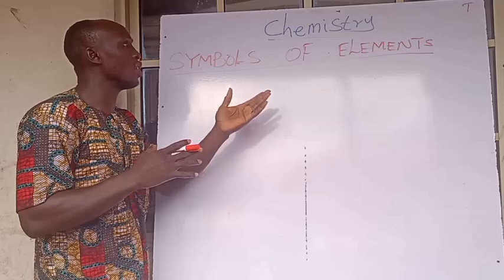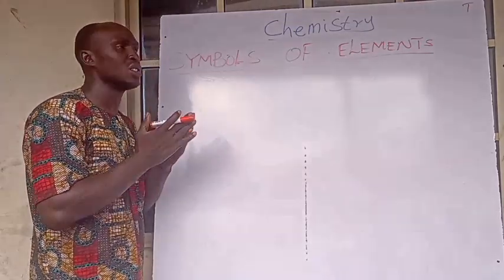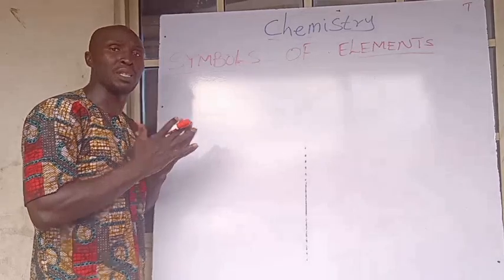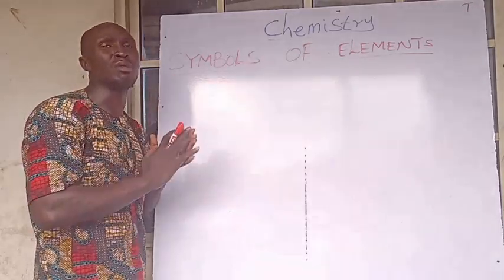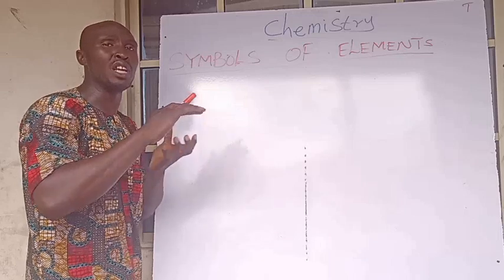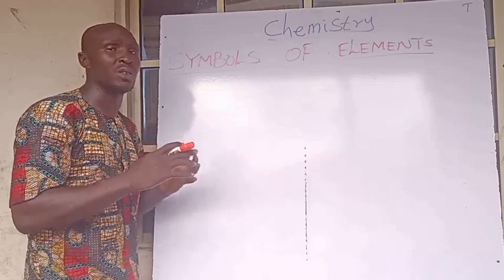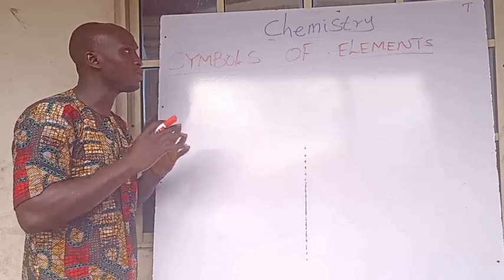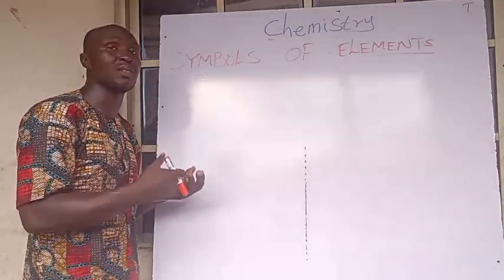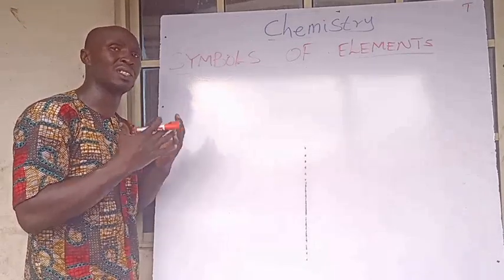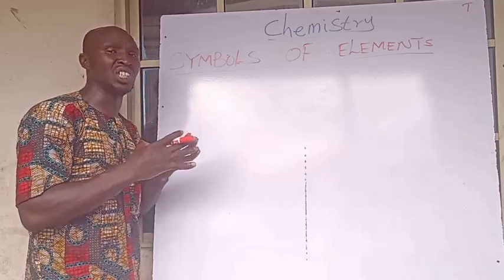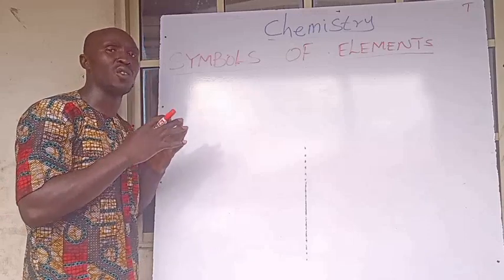Let's look at the symbols of elements. Why do we need something to represent elements? Elements cannot be written with their full names in a chemical word reaction. It will be very difficult to write sodium chloride as a full name in a chemical word reaction. Scientists decided it is better to look for a symbol to represent the element, because sometimes their names can be so long that they cannot be written in a chemical reaction. There are three methods used in the creation of the symbol of an element.